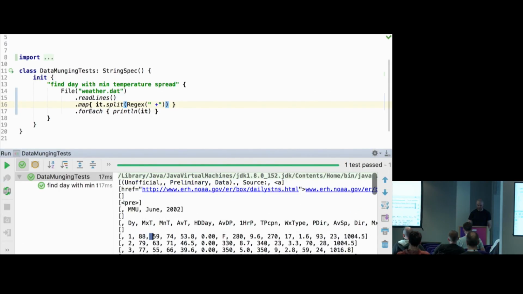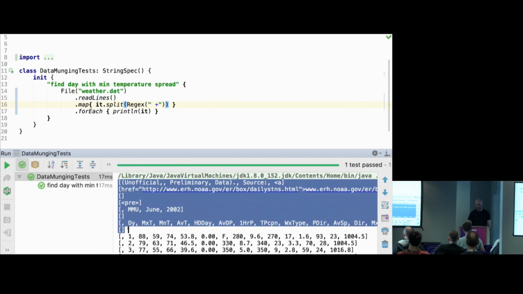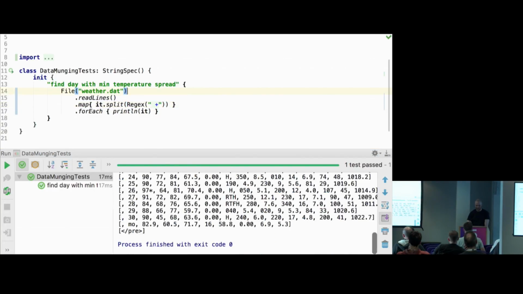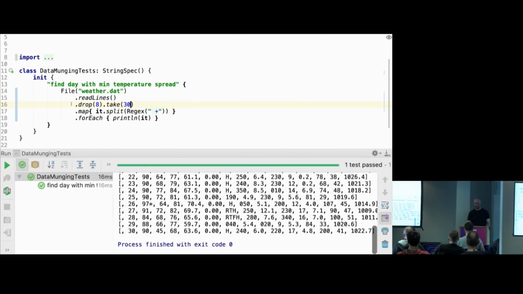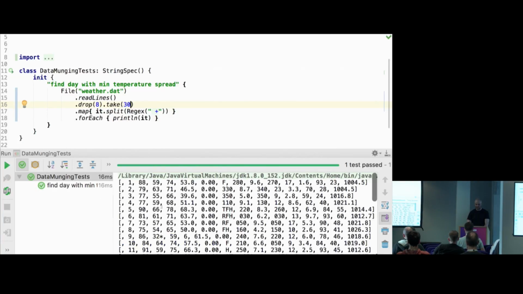But we can also see this stuff at the top, and I guess stuff at the bottom, which we don't need. I'll do the simplest thing just to also show off things. So we can do drop 8 lines and then take 30. Then we'll get rid of those bottom and top things. Again, this drop and take, the extension functions defined in Kotlin, you won't find them in Java. So now we have just the lines that we need.